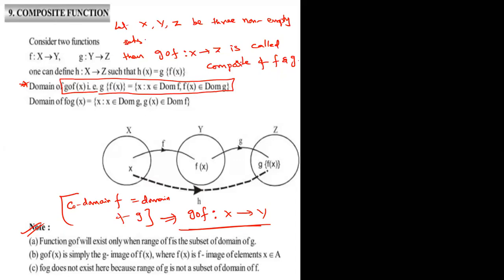Because codomain of G is not equal to domain of F completely. That's why all of you write this concept. Note F circle G is not equal to G circle F. So G circle F, how to write, dear students? G of F of x. We should write like this.